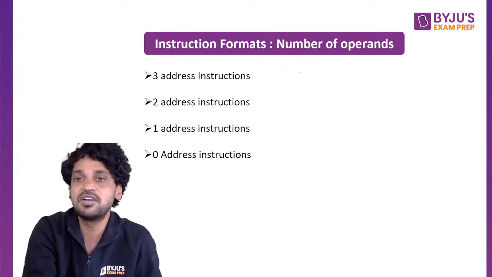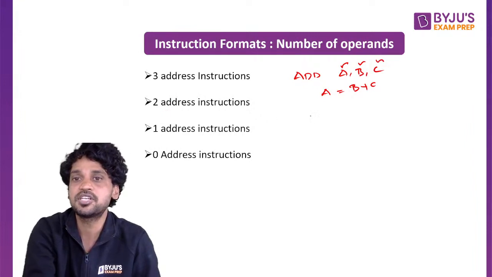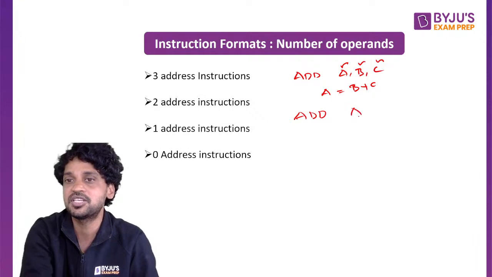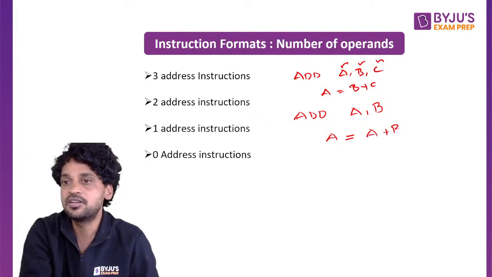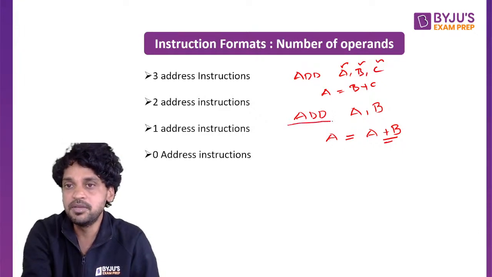3 address instruction will be like add A comma B comma C. Conventionally, A is equal to B plus C. The first one is the destination, the rest of the two are the sources. In the 2 address instruction, right after the opcode, we have only 2 addresses. Let us say add A comma B, in which the first one is the source as well as the destination, and the next one is only the source. In the two address instruction, the meaning of add A comma B is A is equal to A plus B.